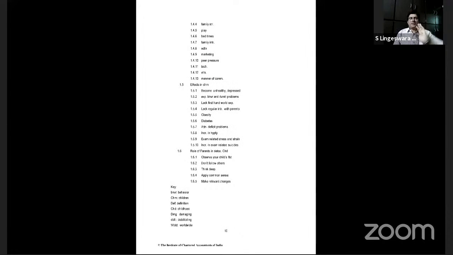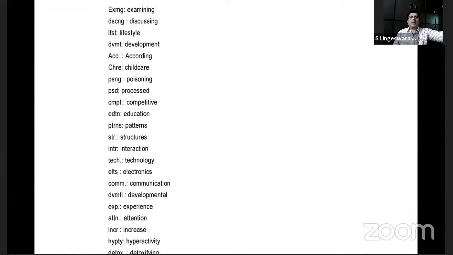Yeah, second page is done. Okay, fine. Third, it's examining, discussing lifestyle, DVMT development, ACC according, and CHRE, child care. Please notice child care. For child it is CH and for care it is only RE.